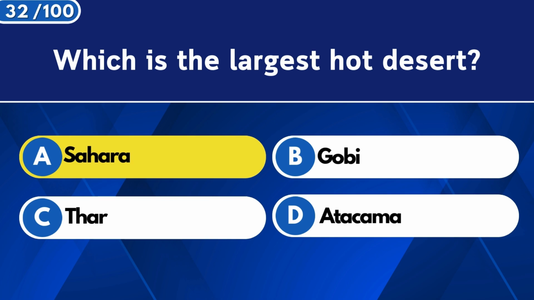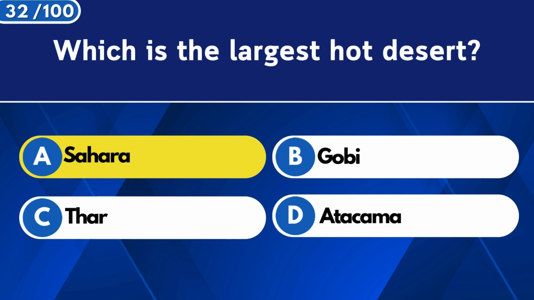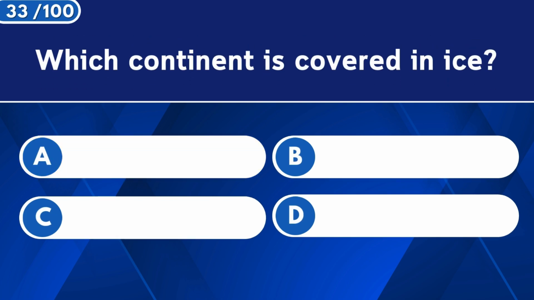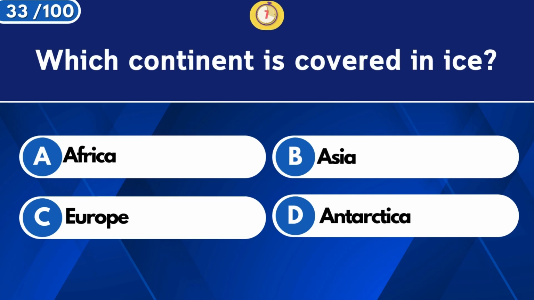Sahara. Which continent is covered in ice? Antarctica.